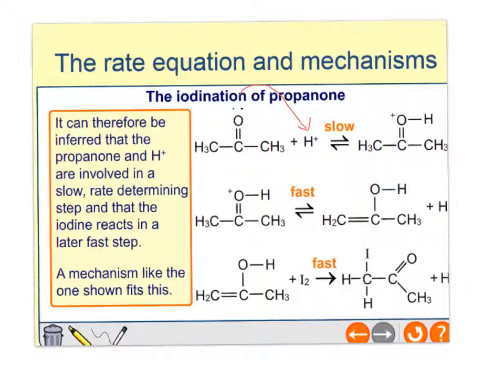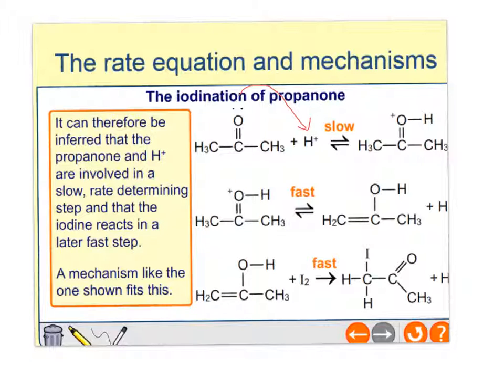What happens then is that there is a rearrangement. You get your double bond flipping around to create this double bond here between the 2 carbons, and then you are simply adding an iodine to that carbon double bond.